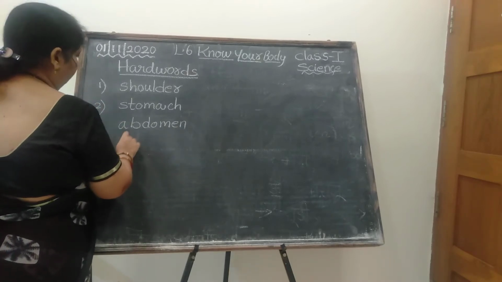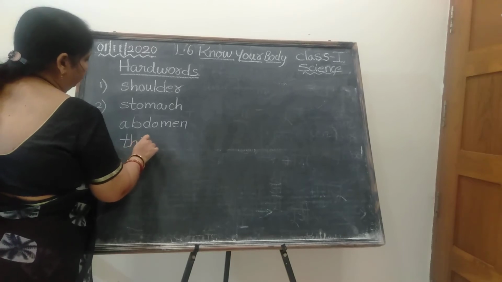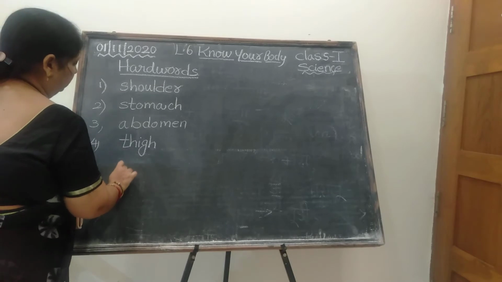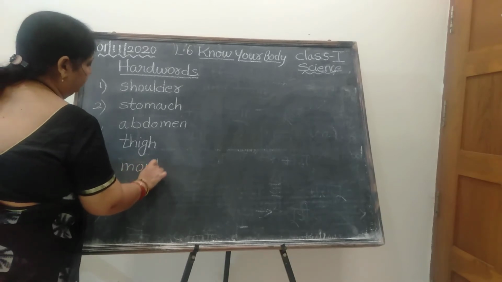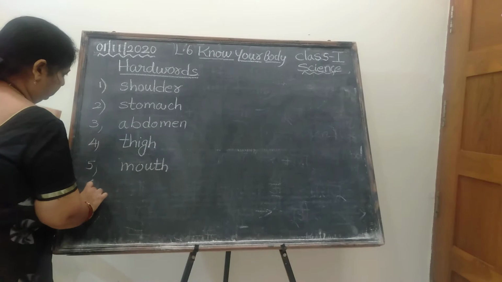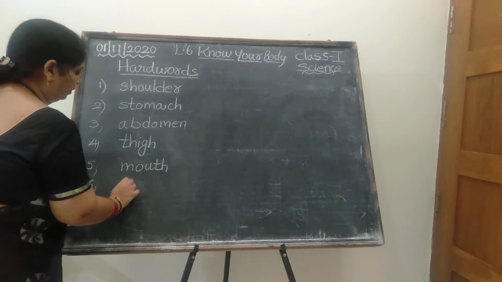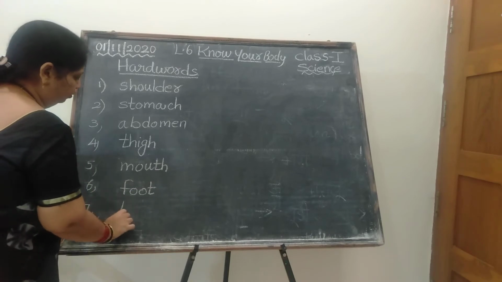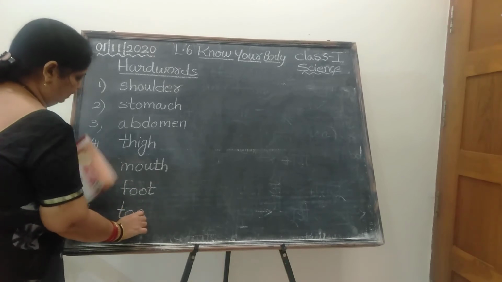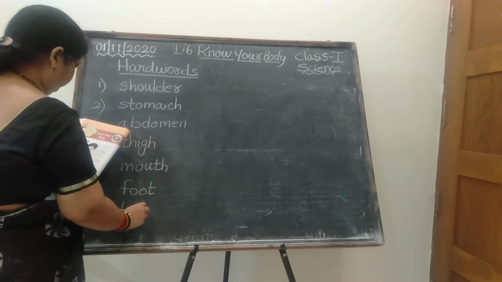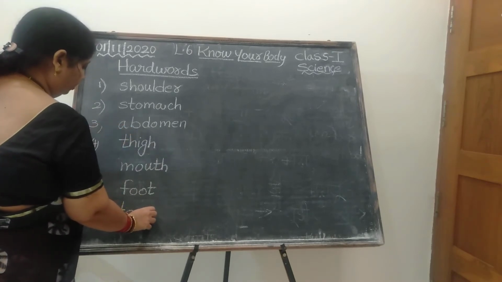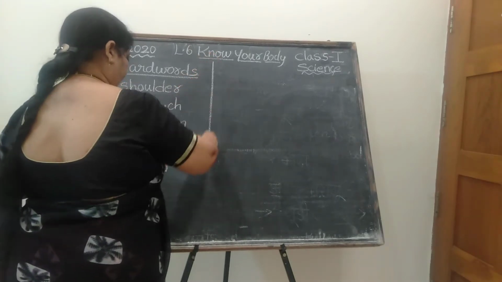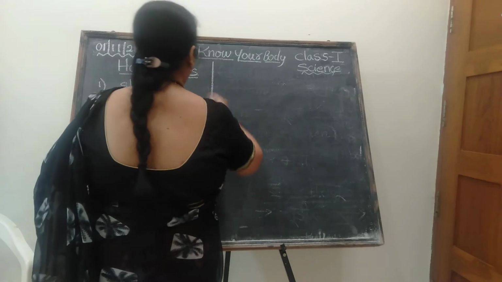Next one, thigh. T-H-I-G-H, thigh. Mouth. M-O-U-T-H, mouth. Next one, foot. F-O-O-T, foot. Toe. T-O-E-S, toes. Okay, the next one, eighth one. I'll draw a line. You too draw a midline.